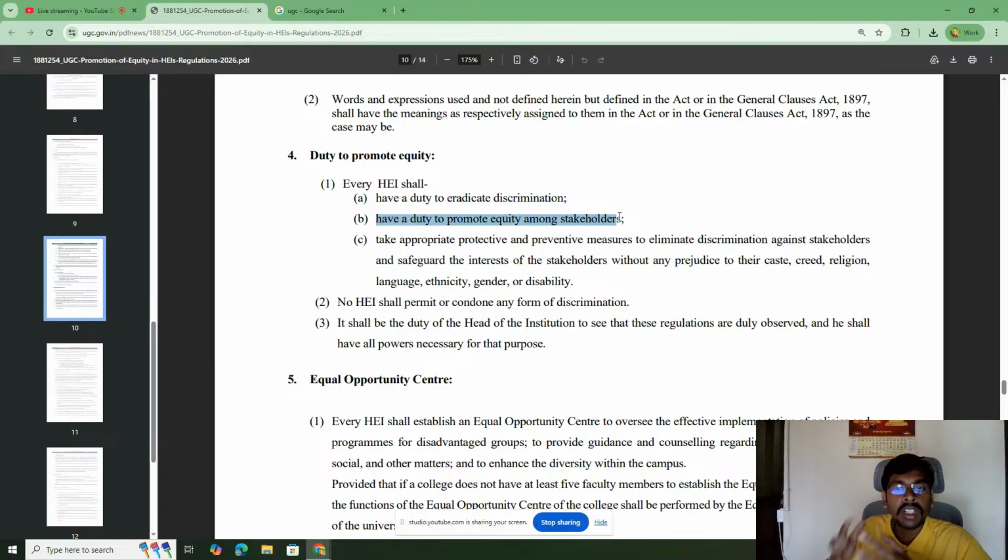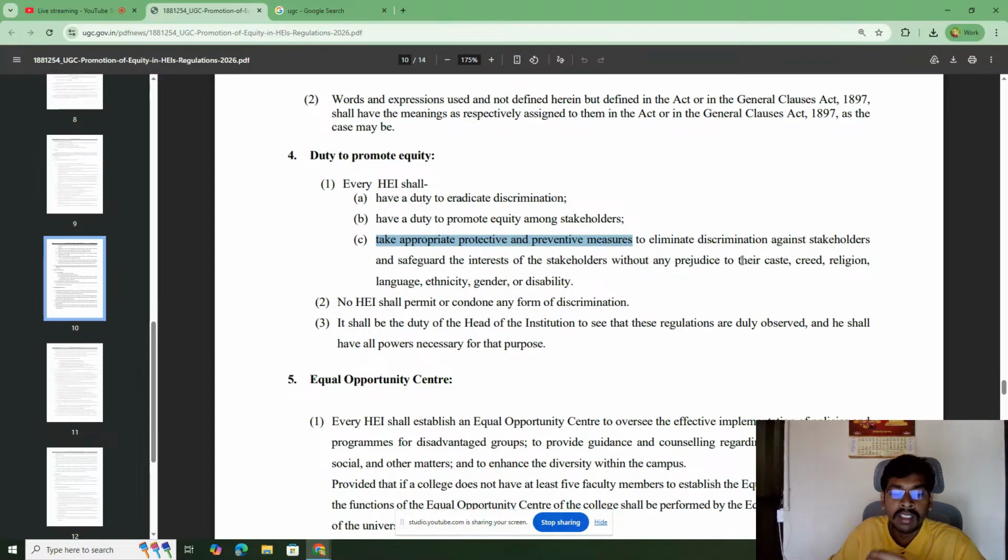UGC has to take appropriate and protective measures to eliminate discrimination. UGC said that it will not encourage any sort of caste discrimination on the campus, and it is the responsibility of the higher education institutions to eliminate caste discrimination and promote equality on the campus.